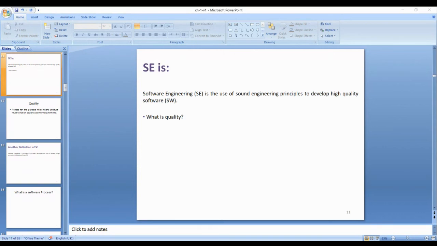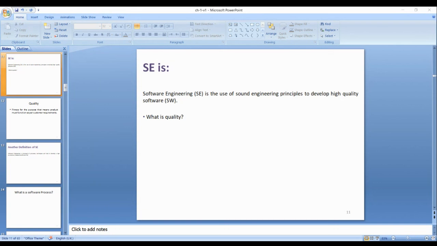Before I go to my definition, I learned from this: sound means solid or standard. Solid or standard engineering principles to develop high quality software. What I like is that if you apply software engineering principles, the result will be high quality software.